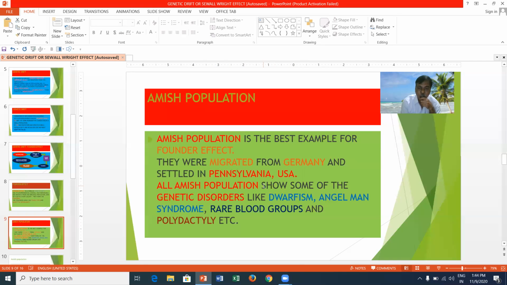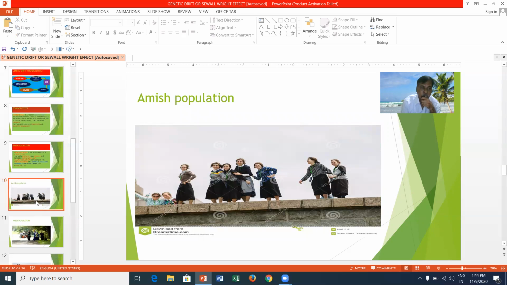The Amish population shows some genetic disorders like dwarfism, Angelman's syndrome, and rare blood groups, and they also show polydactyly.